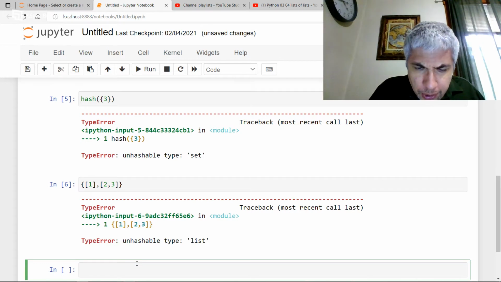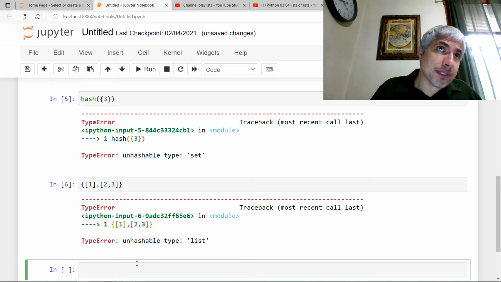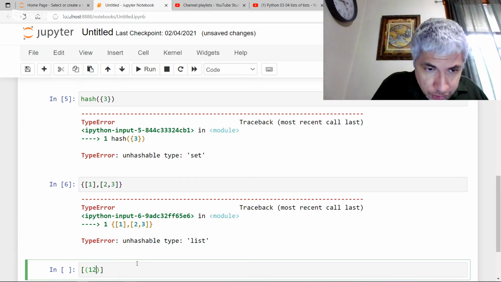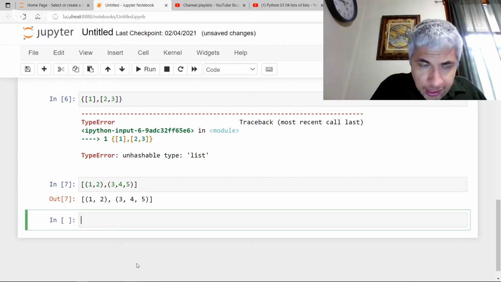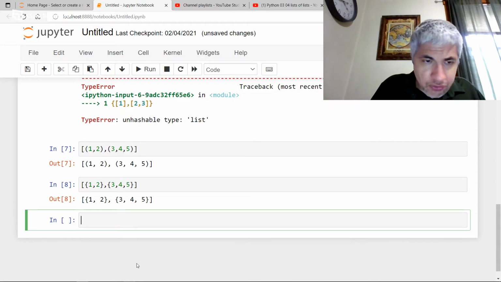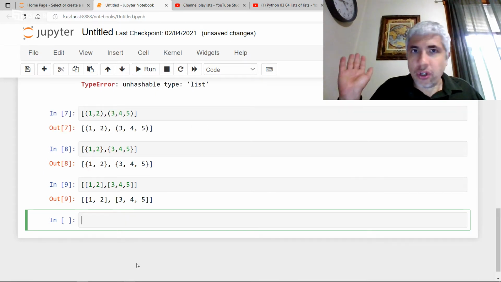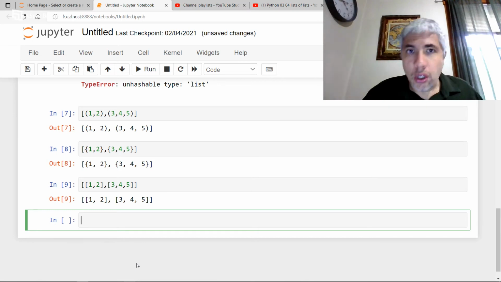What about putting sets, lists, and tuples inside lists? Well, we can have a list of tuples. 1, 2, 3, 4, 5. That works fine. What about a list of sets? 1, 2, 3, 4, 5. That works fine. What about a list of lists? 1, 2, 3, 4, 5. Those all work fine. So lists don't care what you would put in them.